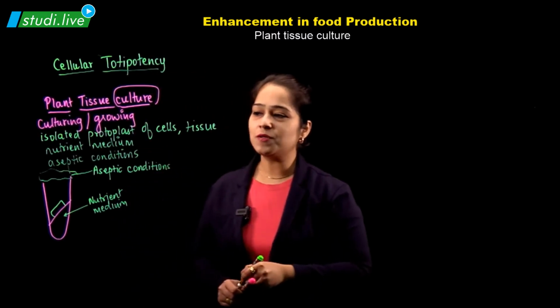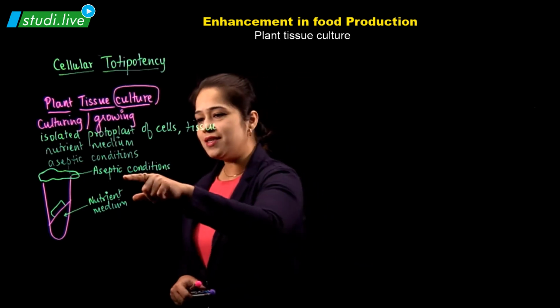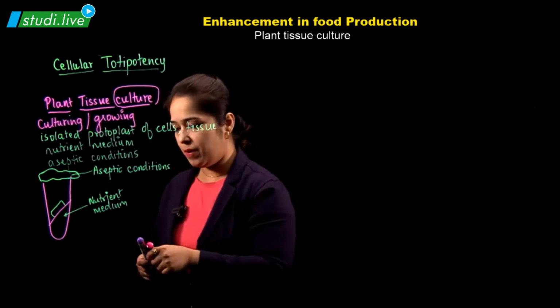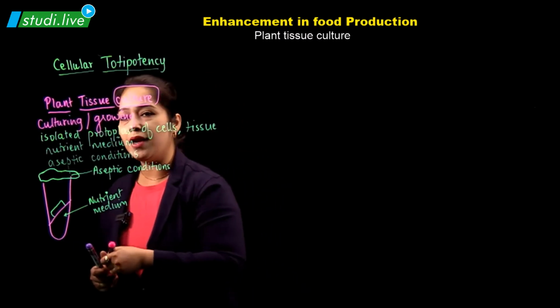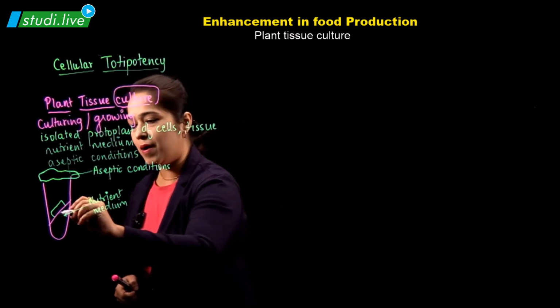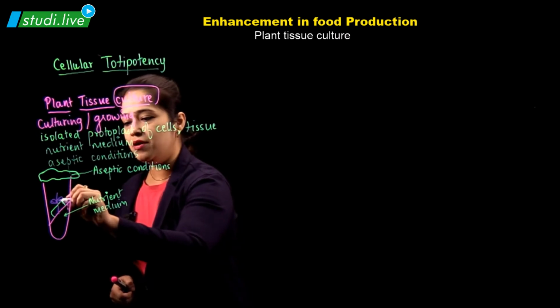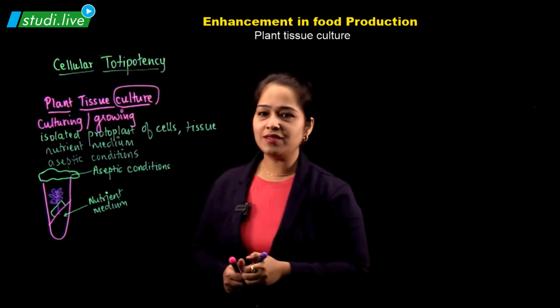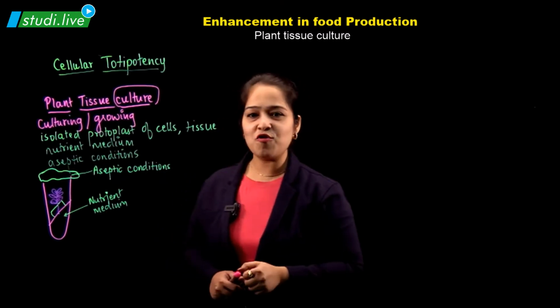So this was plant tissue. This is our aseptic condition. So we are getting an entire plant. This is going to form an entire plant or plant parts. So here we would be having our plant or plant parts. This is called plant tissue culture.